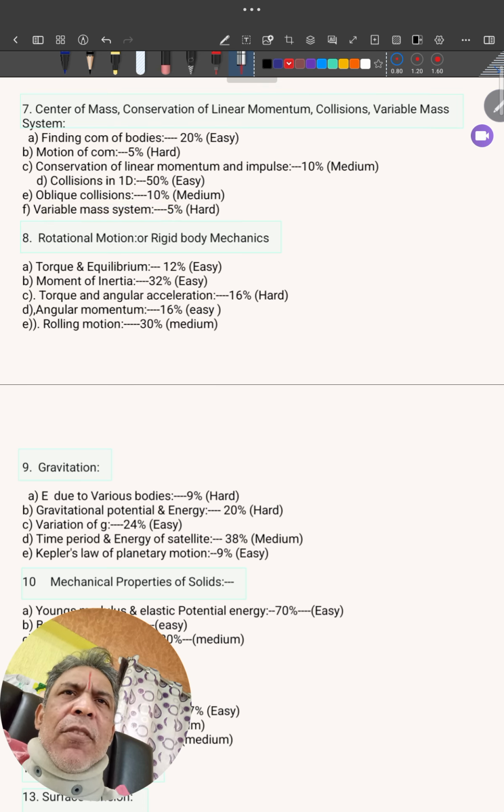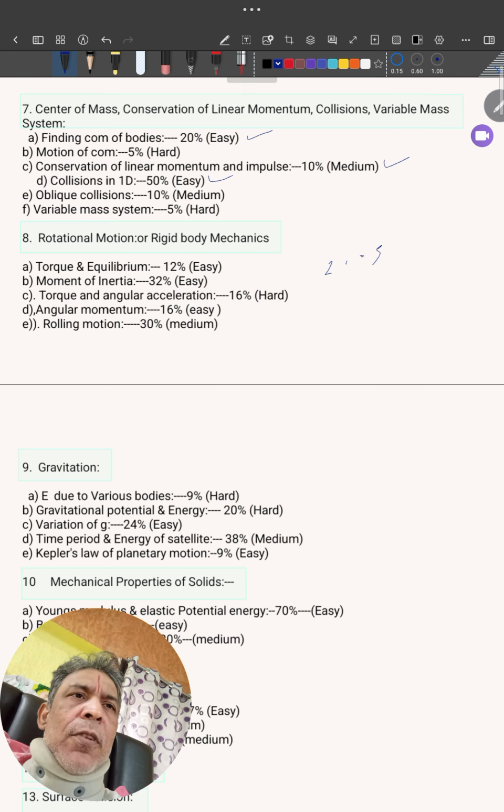So what topics can you pick up here now? Finding center of mass of bodies. Then collisions in 1D. If time is there, conservation of linear momentum also. So if you pick up these three topics, 50%, 10%, 20%, 80% of this chapter, what you prepare, that only will come. Because the weightage is more, no? Past 20 years, this is the analysis from 2005 till date, the weightage is what we are discussing here.